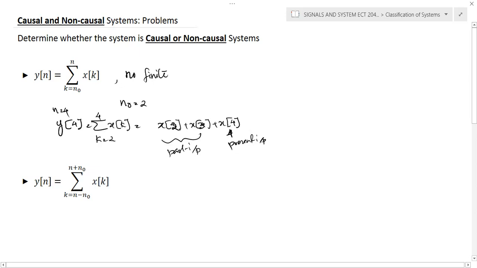But here you can see that if we compare the n0 value and n value, n is greater than n0. We can consider another case.